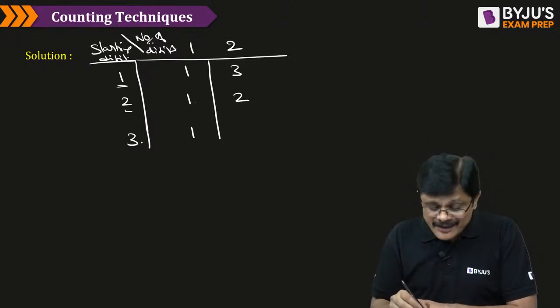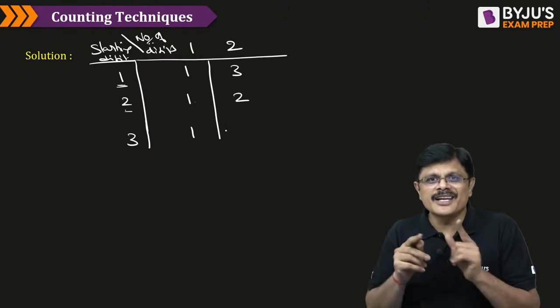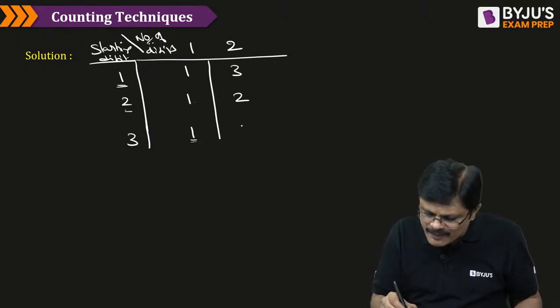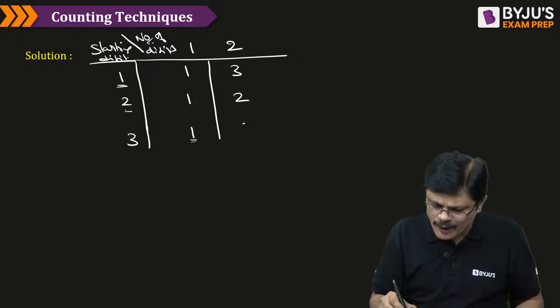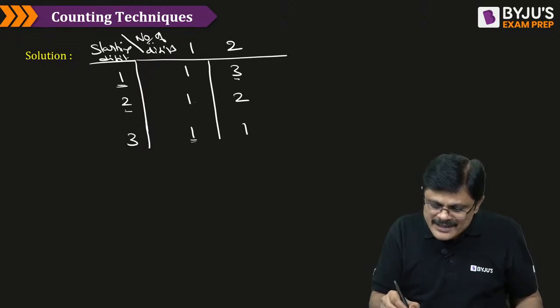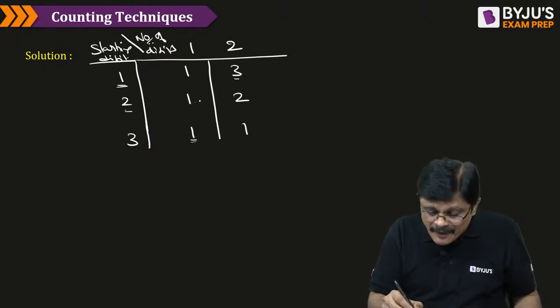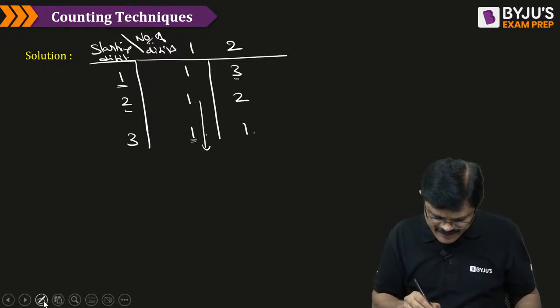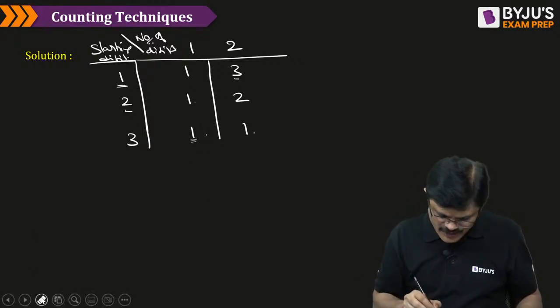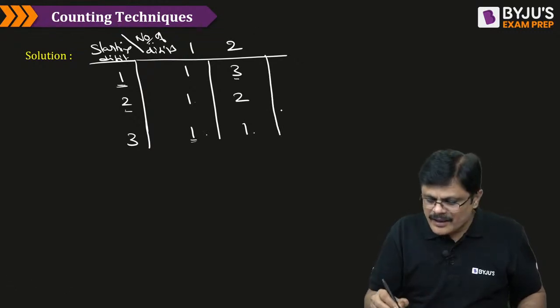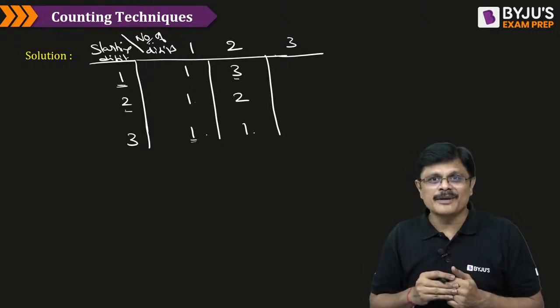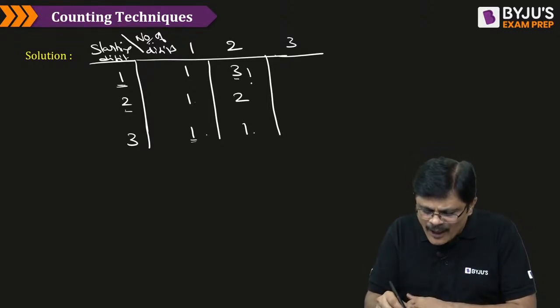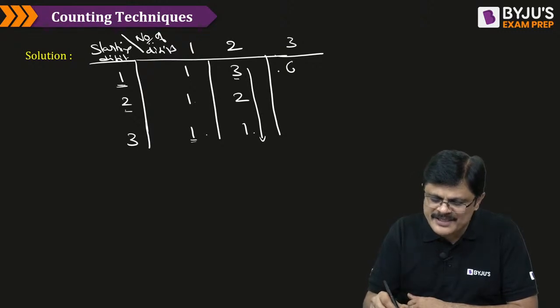Then, starting with 3, two digit number. See, 3 means the next one also must be 3, only this number. So the answer for this is 1 only, my dear friend. What you are simply doing is, for this you are adding all three numbers, and from this you are adding all the numbers. That is the logic, my dear friends. Am I clear? Now, starting with 1, three digit number. Just add all these numbers: 3 plus 2 plus 1, which is 6.